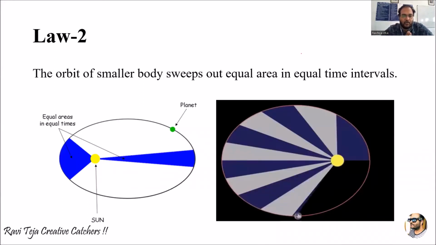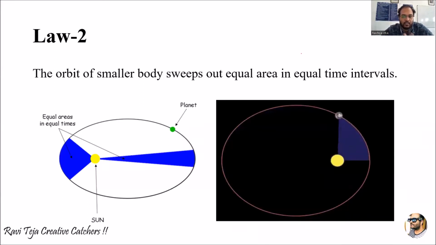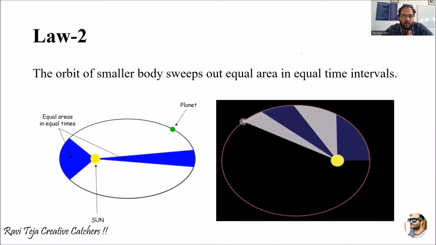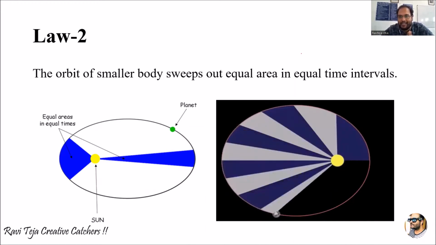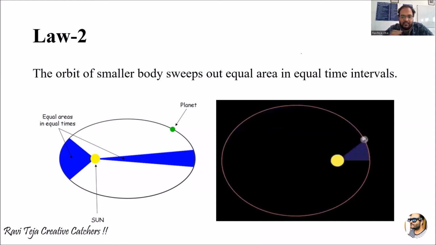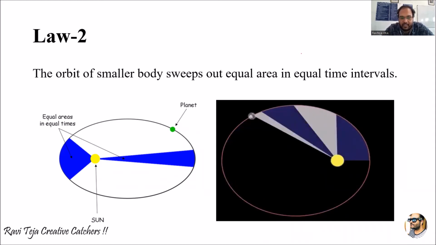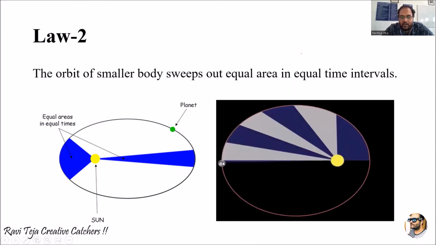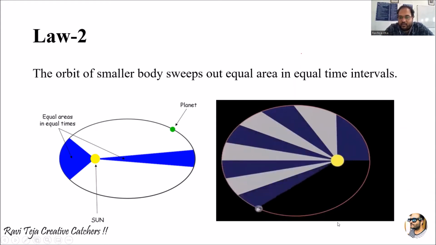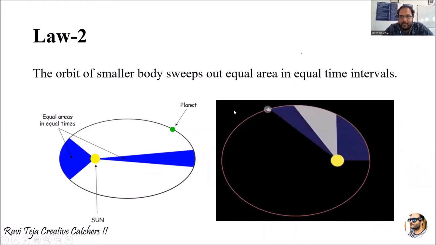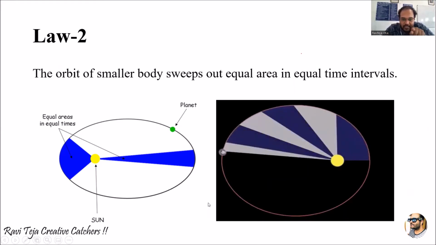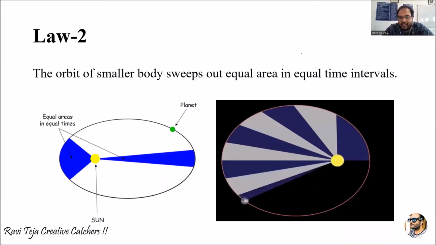Now let's consider law two. What does law two indicate? The orbit of a smaller body sweeps out equal area in equal time intervals. If you see the image over here, there is a smaller body called a planet moving around a larger body called Sun in an elliptical path.